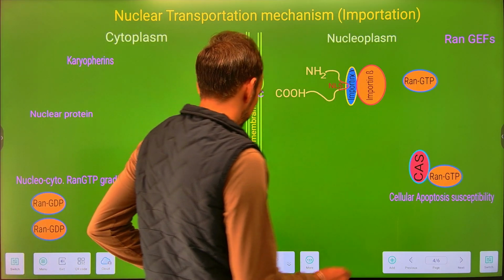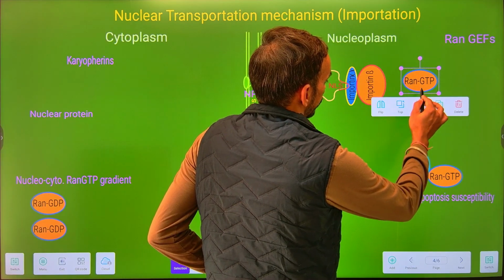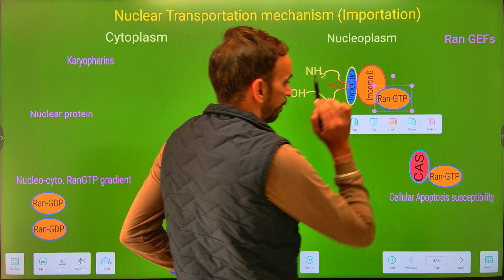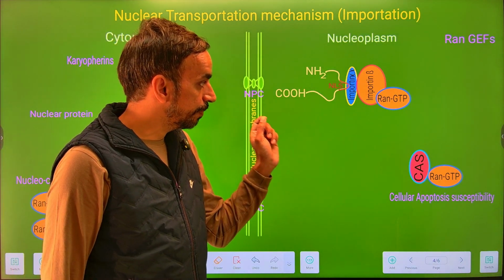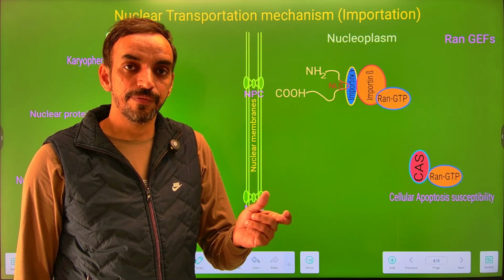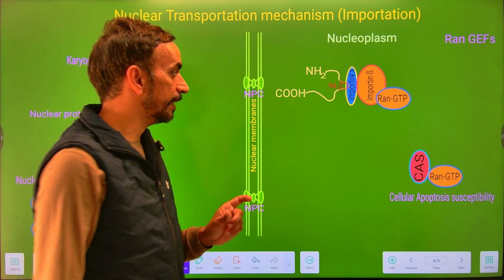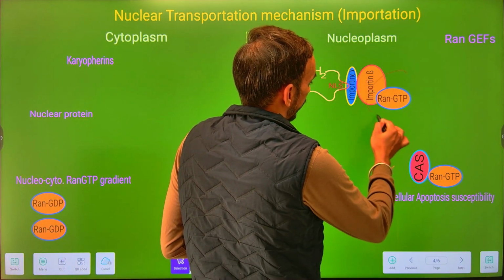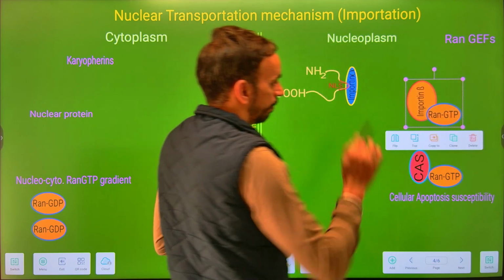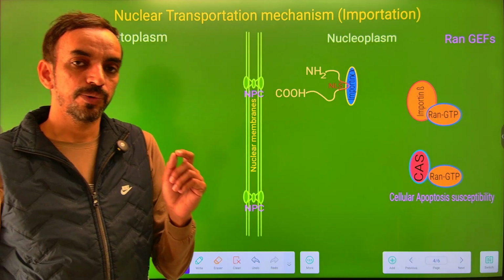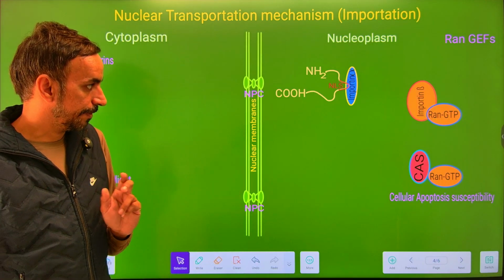Ran, as we all know, is a small G protein. So this Ran-GTP will bind to the importin beta. The binding of Ran-GTP to the importin beta makes a conformational change in the importin beta, so that it is now not able to recognize the importin alpha, and it will get detached from this ternary complex in the form of importin beta Ran-GTP.